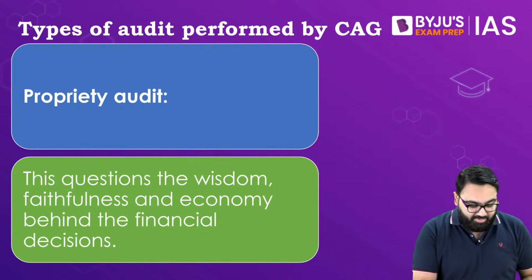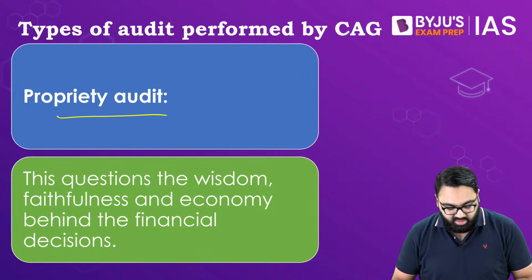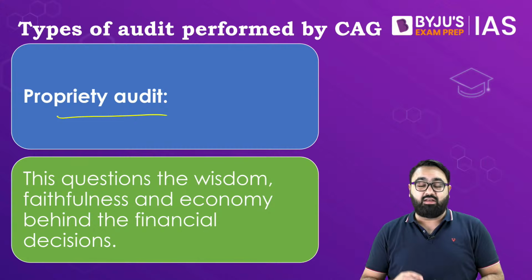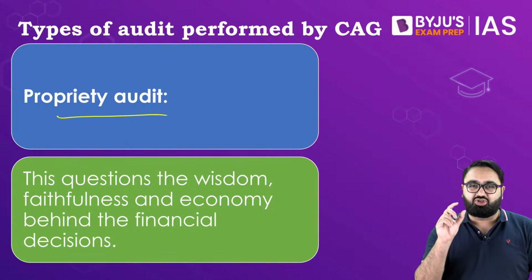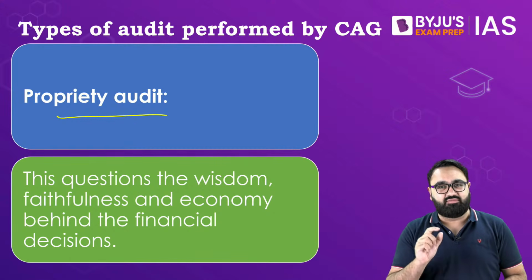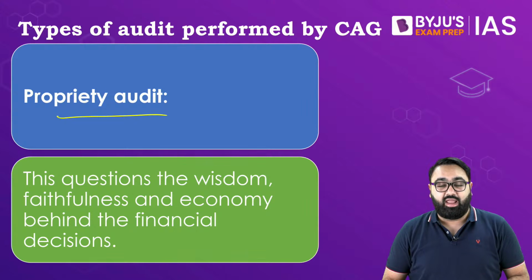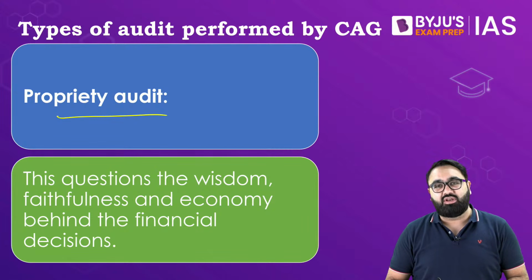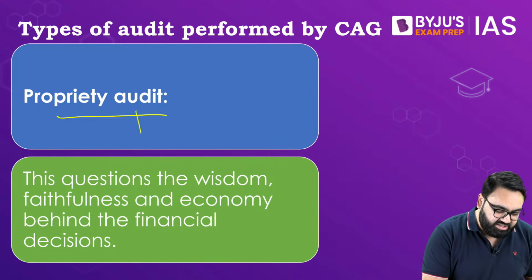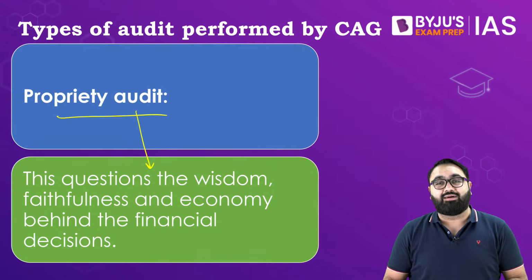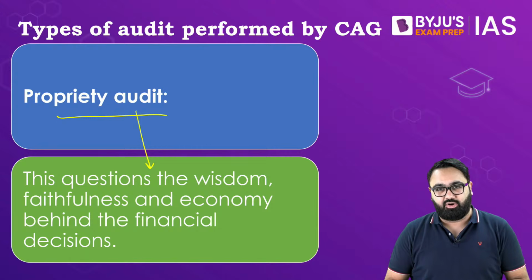Then we have one more type of audit called the proprietary audit. Now, the proprietary audit is the one which is also a major cause of debate and discussion with respect to the CAG. In the proprietary audit, the CAG has to decide whether or not the government needed to spend that money or not. Let's take the previous example.